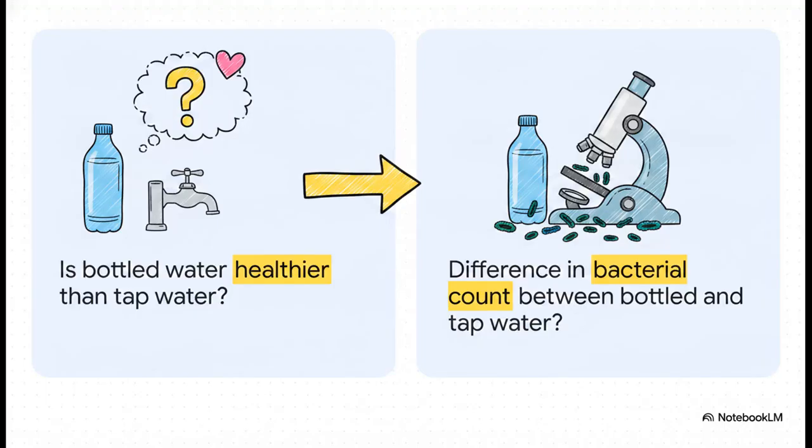Okay, let's take the original vague idea. Is bottled water healthier than tap water? We hear this one all the time. But healthier is a super vague, non-testable opinion. Now, if we upgrade it to, what is the difference in bacterial count between bottled and tap water, we completely change the game. We swapped out a vague word for a highly specific, measurable variable, bacterial count, measured in CFUs per milliliter. Boom, now we can actually test it.